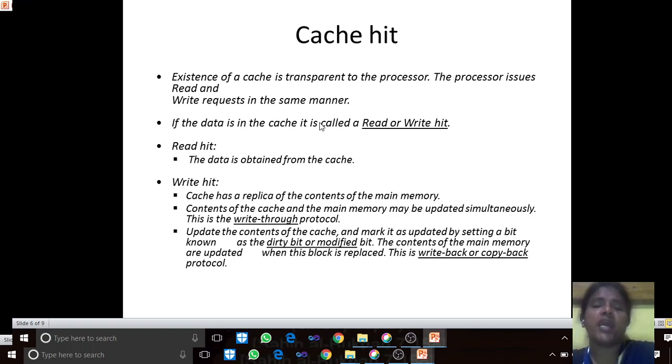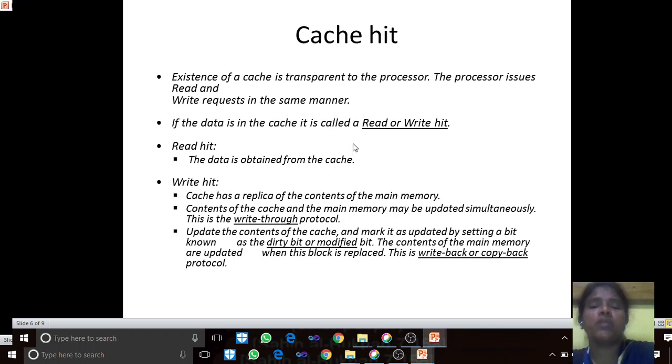If the data is in the cache, it is called a read or write hit. If the data is found for the control read or write, then it is called a hit. Read hit: the data is obtained from the cache. Write hit: the cache has a replica of the contents of the main memory. It means the cache also has a replica of whatever is in the main memory, so you need not write again into the main memory, and the contents of the cache and the main memory may be updated simultaneously.